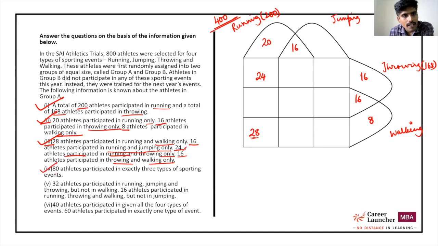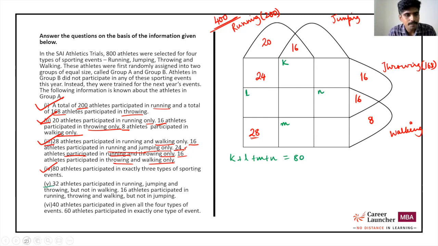Point 4. 80 athletes participated in exactly 3 types of sporting events. What does this mean? Exactly 3. We know that these 4 areas K, L, M, and N represent exactly 3. We don't know which 3 exactly, but we know that these are people participating in 3 out of 4. So K plus L plus M plus N is going to be 80, right? We have noted down one equation.